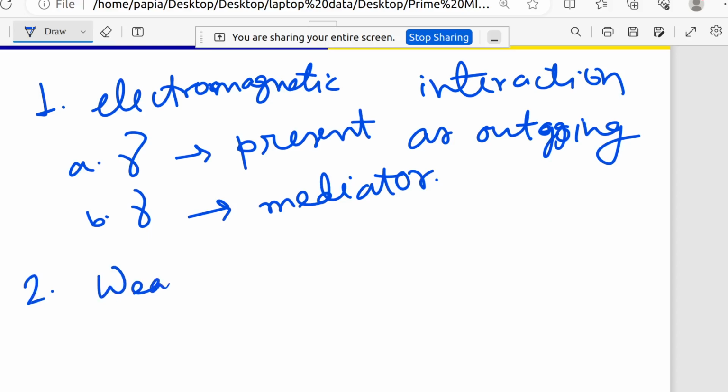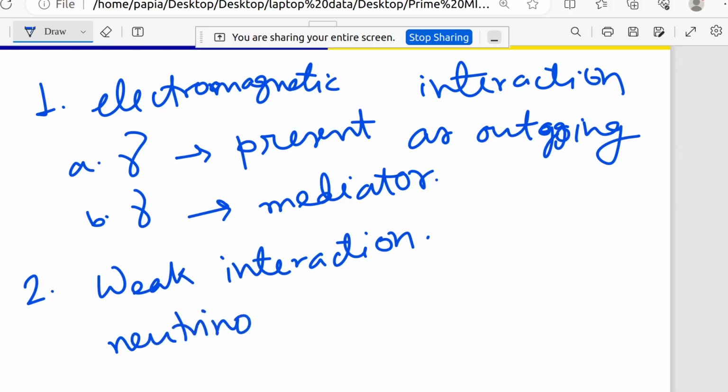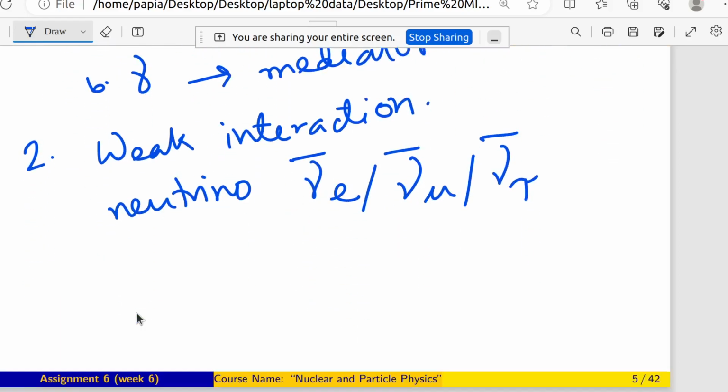And for weak interaction, neutrino, any type of neutrino, it can be nu e, it can be nu mu, it can be nu tau, or then their bar, I mean the antiparticle, any type of neutrino can be produced.